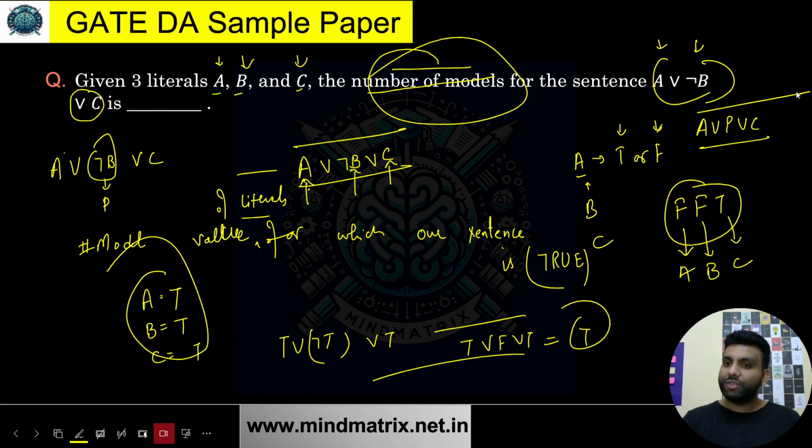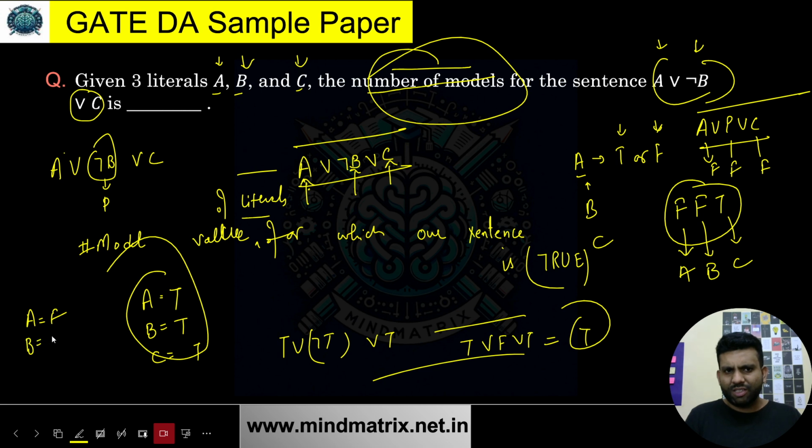If at least one of them is true, then the truth value of the entire sentence or proposition is going to be true. So basically, when this is F, this is F, and this is F, only then it is going to be false. Yes or no? Only then this is going to be false. This is clear. So I am saying when A is equal to false, and P is false, that means negation of P must be true.